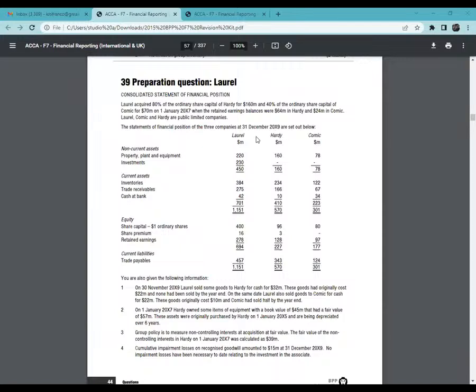So count from 2017: the whole of 2017, 2018, and then we have 2019. I'm getting 3 years. Can you kindly confirm that now you have understood? Before I continue, please confirm. I get it now. It's acquisition of subsidiary, not asset.